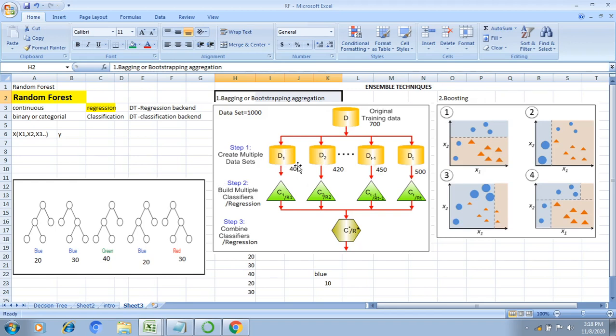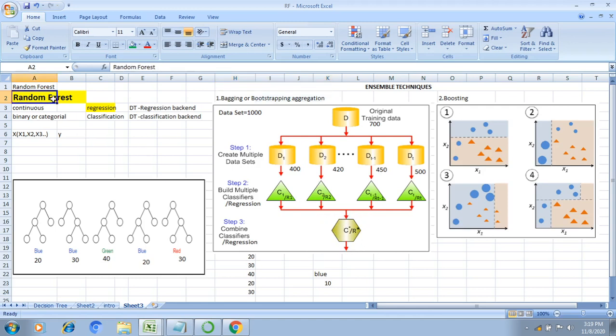Dataset 1 contains 400 random samples from the 700, and dataset 2 contains 420 random samples from the 700. Dataset T minus 1 contains 450 random samples from the 700. Similarly, dataset T contains 500 random samples from the 700. This is the way, in step 1, we divide a single dataset into multiple datasets, and on each dataset we apply either the decision tree classification method or the decision tree regression method. At the final step, we combine all the results.